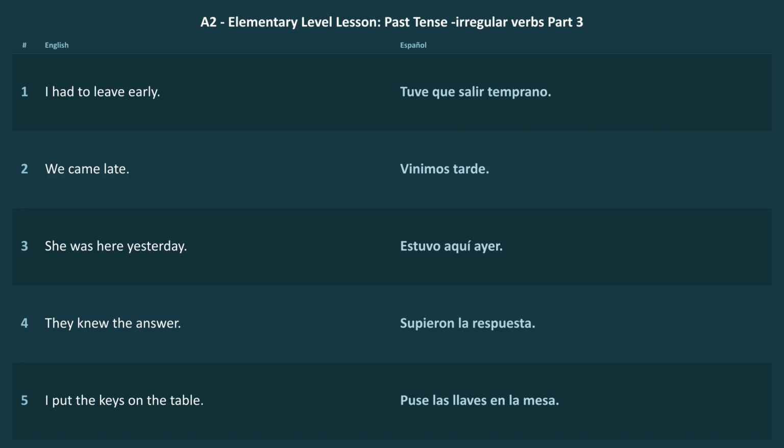Another common mistake, mixing up vine and viene. Vine is I came, past. Viene is he or she comes, present. One tiny letter, very different time. Same with tuve and tengo. Tuve is I had, tengo is I have. When telling a story about yesterday, listen for those short past forms. Let's practice a few more.